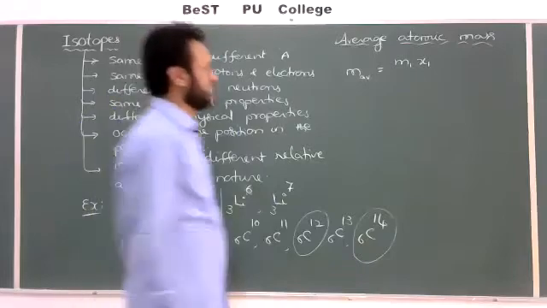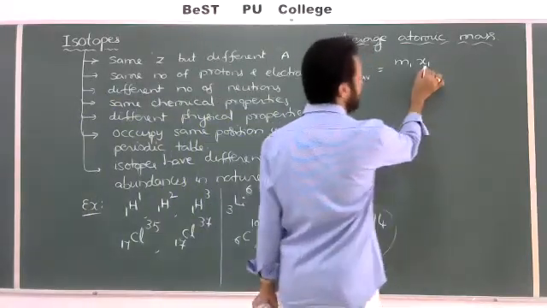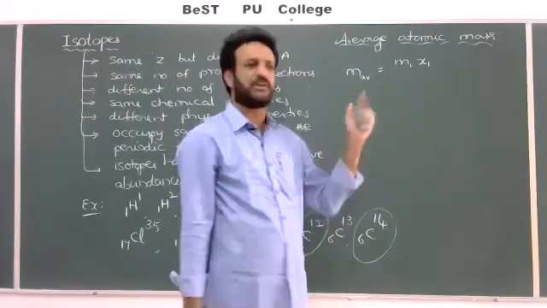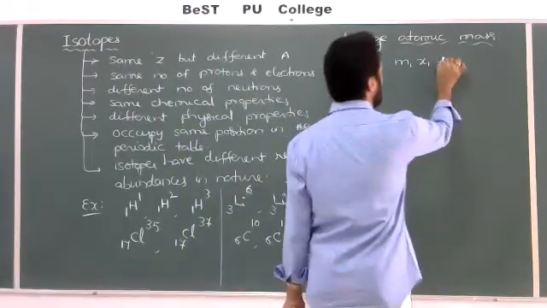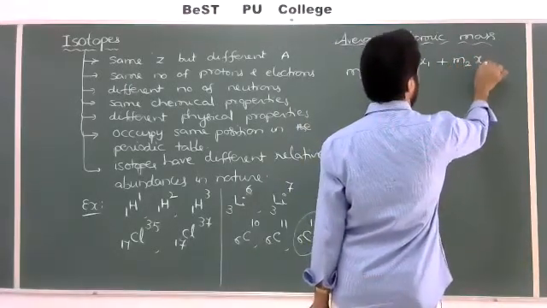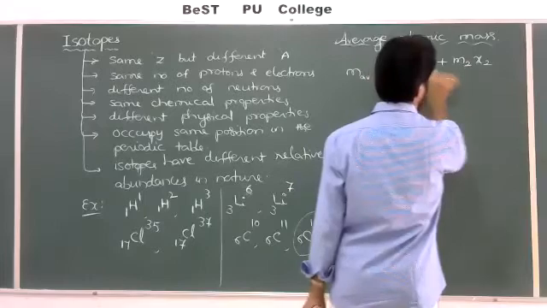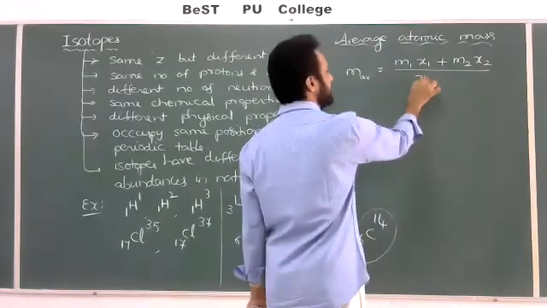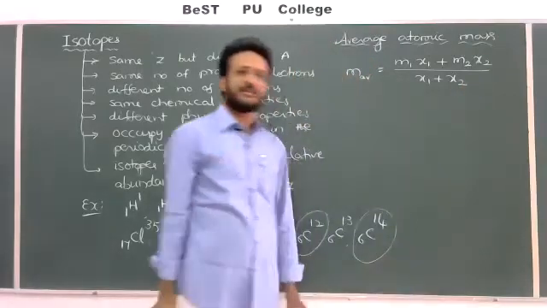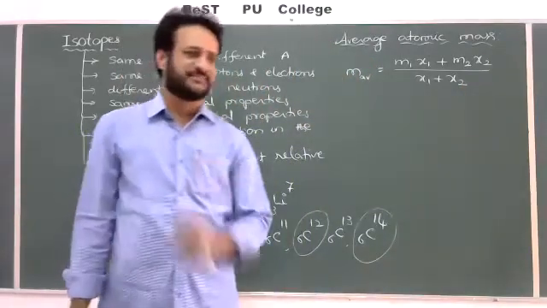M1 X1, where X1 is the availability of that isotope in nature, as a percentage like 20% or 30%, plus the second isotope with atomic mass M2 and availability X2, divided by the total percentage, X1 plus X2. The denominator X1 plus X2 should always be equal to 100.